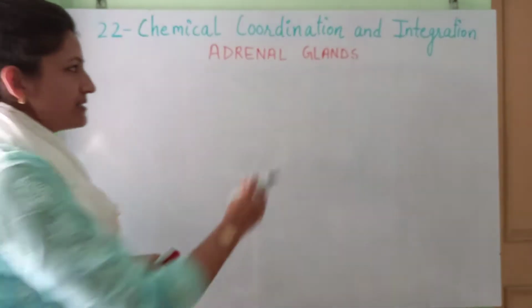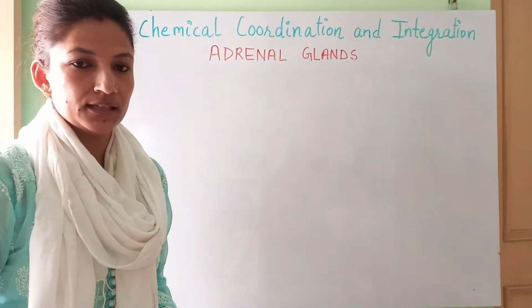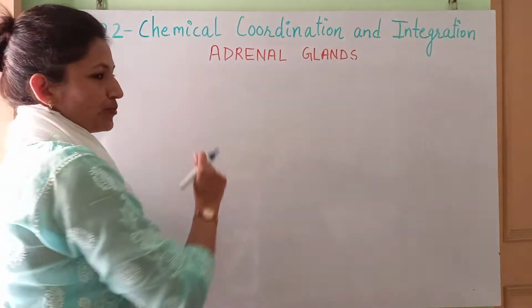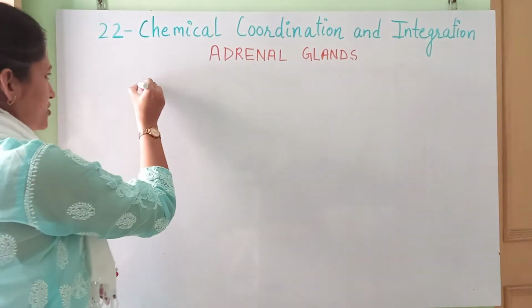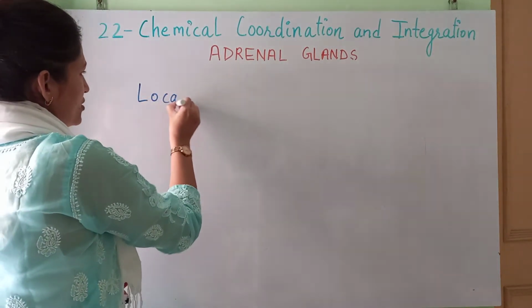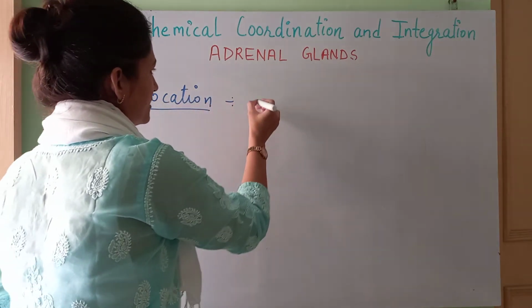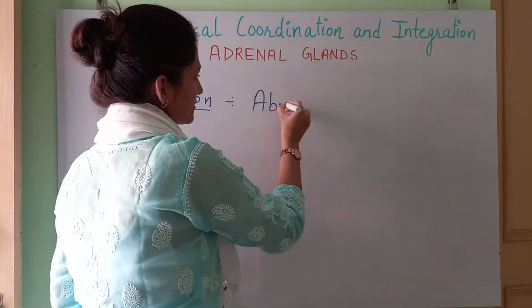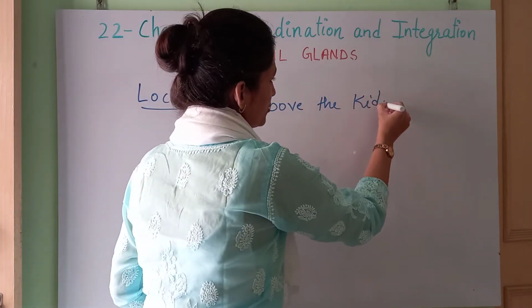Adrenal glands, I have mentioned, it means they are more than one. So there are two. Okay. And if I were to talk about their location, where they are present: adrenal glands are located above the kidneys. Okay, above the kidney, both the kidneys.